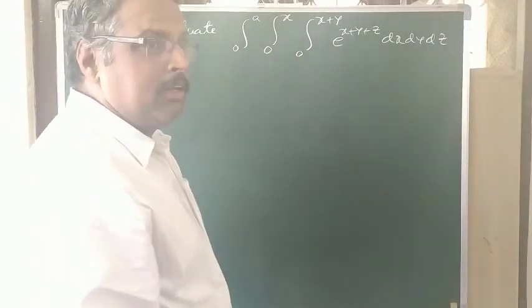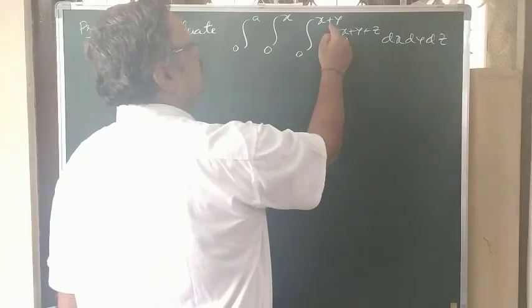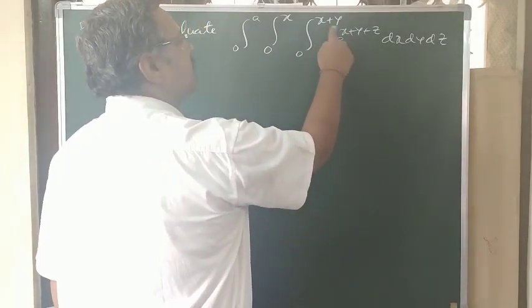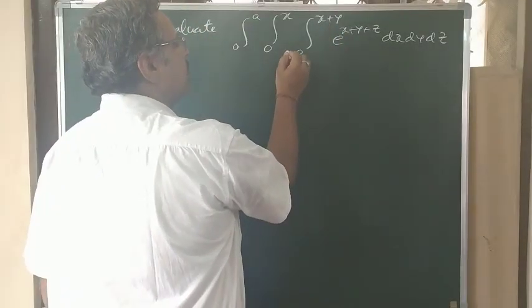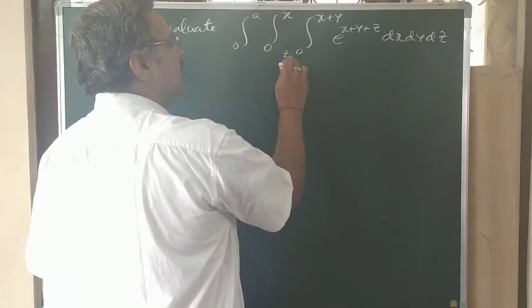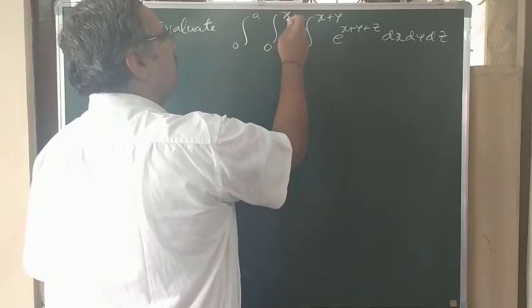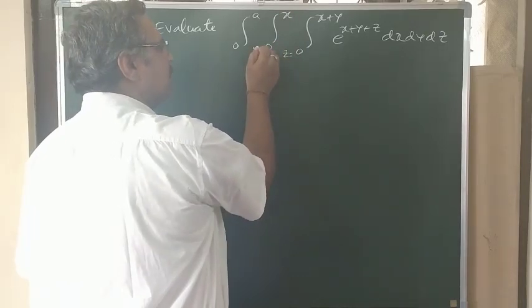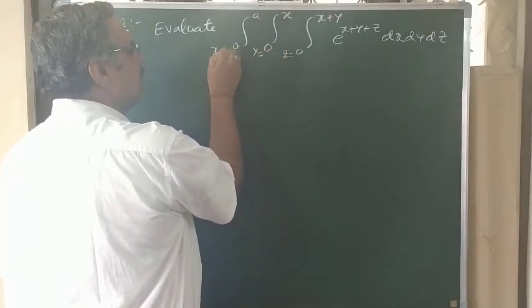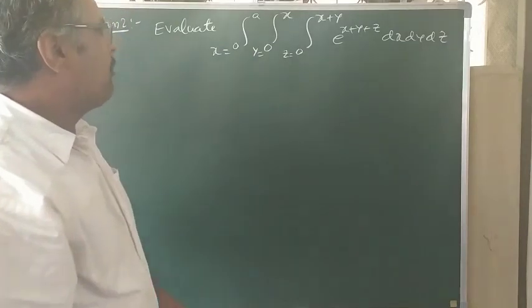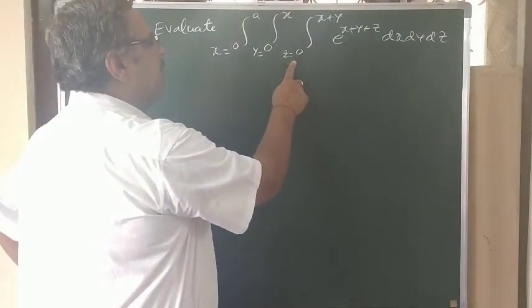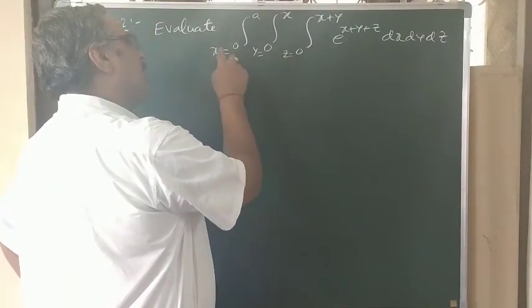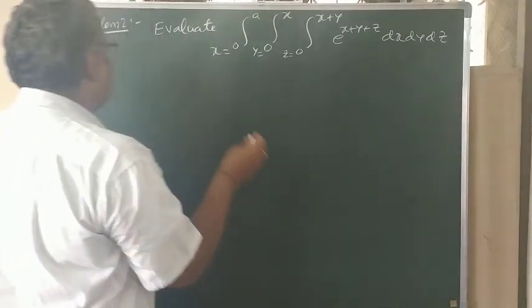Here, variable limits. If you observe the first integral, this is in terms of x and y, that's why this is z limits. Here now, in terms of x, already z is completed, other variable is y. Now finally, last variable x. So first integrate with respect to z, then integrate with respect to y, then integrate with respect to x.